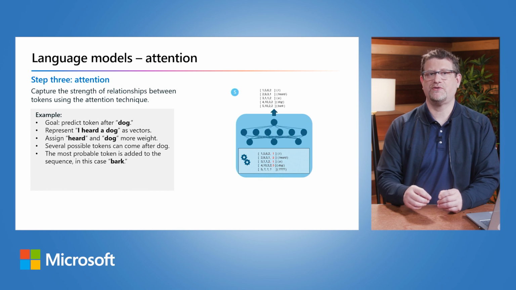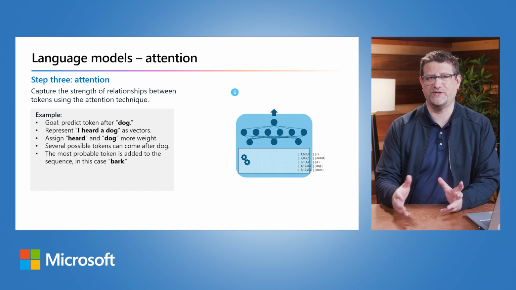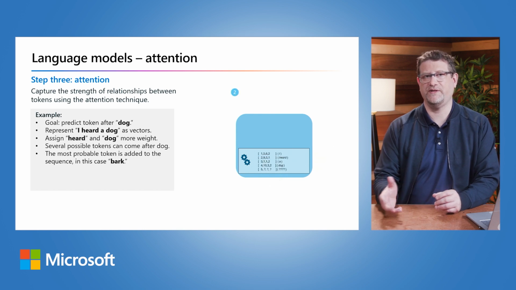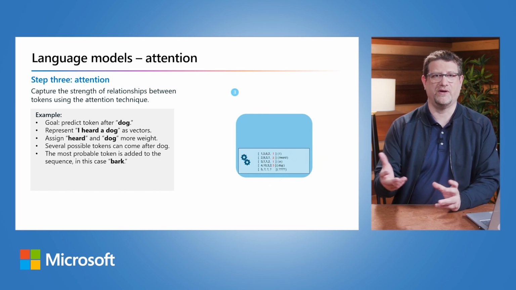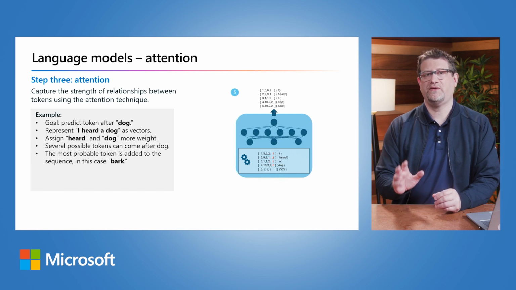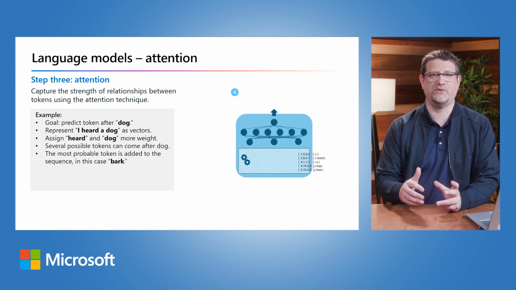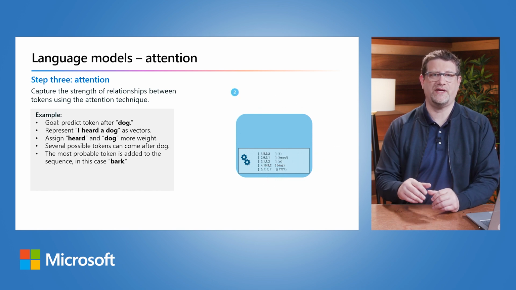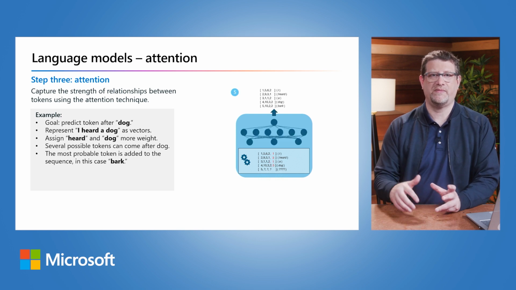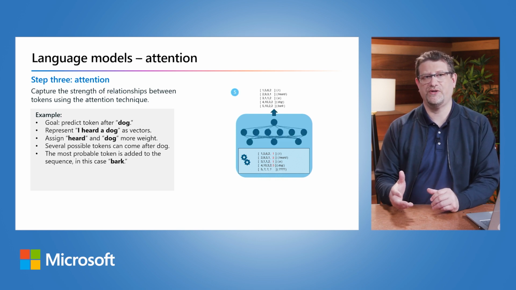This contextualized approach means that the same word might have multiple embeddings, depending on the context in which it's used. For example, the bark of a tree means something different to "I heard a dog bark." In the decoder block, attention layers are used to predict the next token in a sequence. For each token generated, the model has an attention layer that considers the sequence of tokens up to that point. The model considers which of the tokens are the most influential when considering what the next token should be.